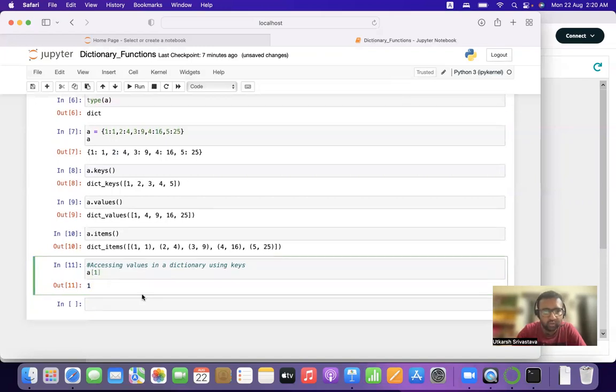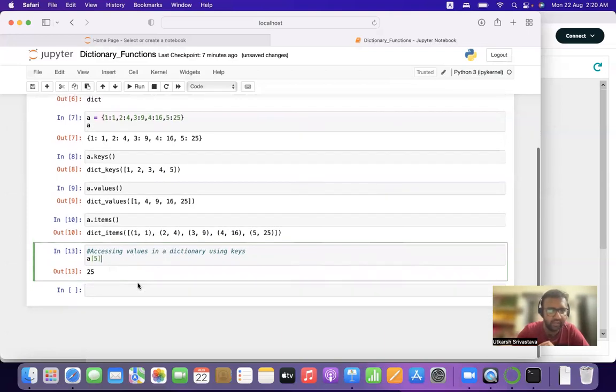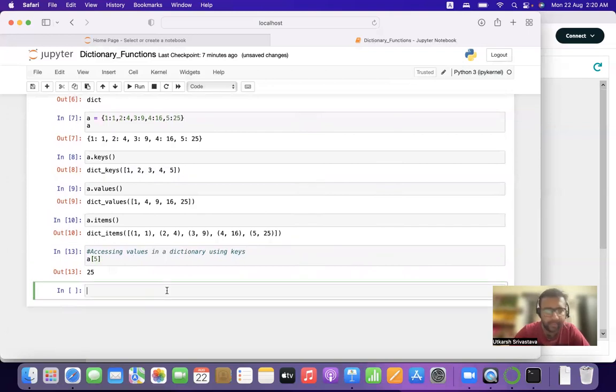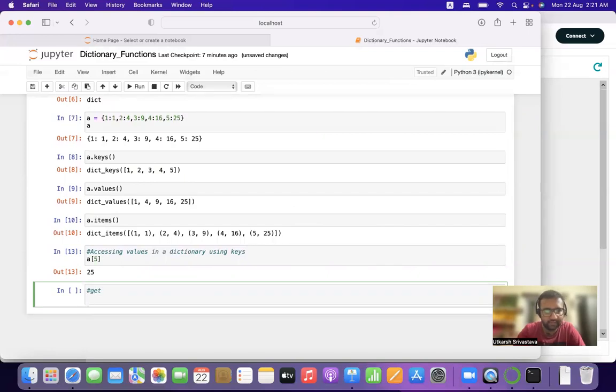Let us check for 2. It will give us 4. 2 is a key and 4 is our value. As you can see, it is giving us 4. Let us check for 5. It is giving me 25. So this is how we access values in a dictionary using keys. Moving ahead further, how else do we access values? We use the dot get function.